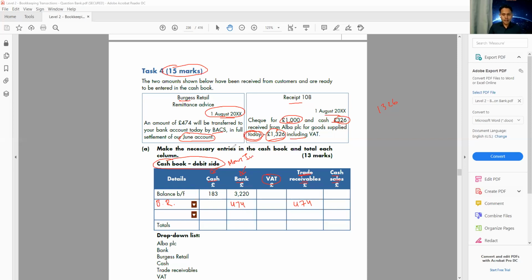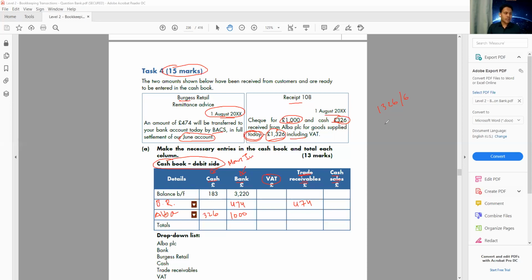So for Alba PLC, we received £1,000 in the bank and 326 in cash. We're writing both columns, but this is a cash transaction. It doesn't matter if money comes by cash or bank. Okay, there's a 1,326 with VAT inside. How can I take out the VAT? You remember, if the VAT is inside, how do we get the VAT? We have a formula. We divide by 6 to get the VAT.